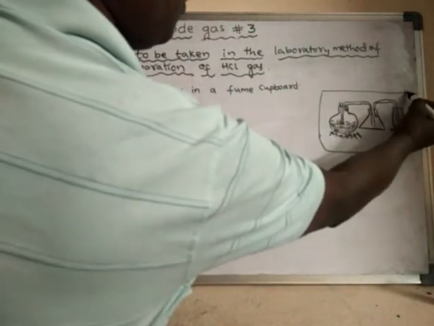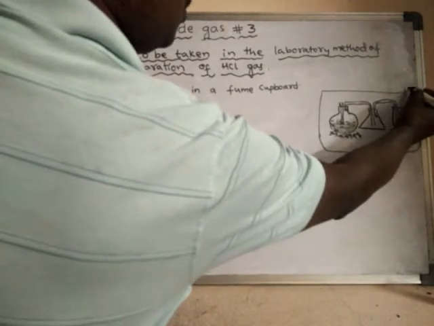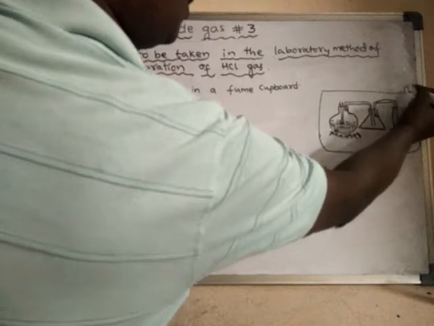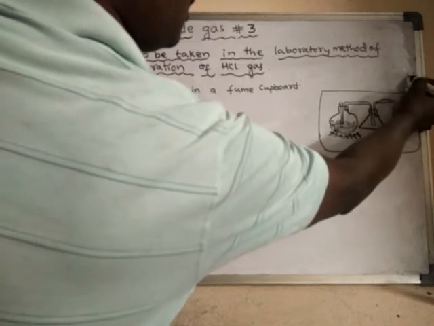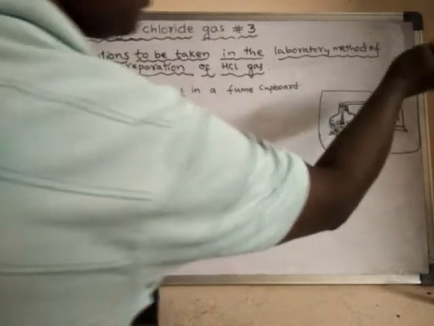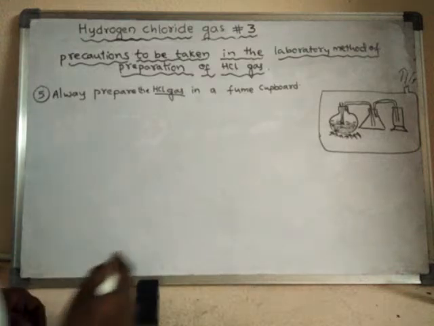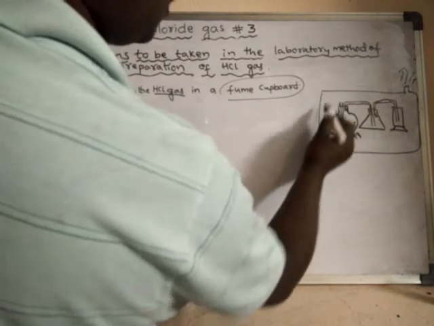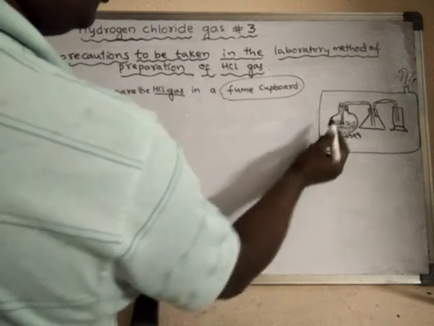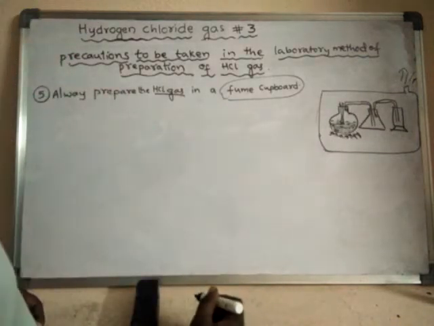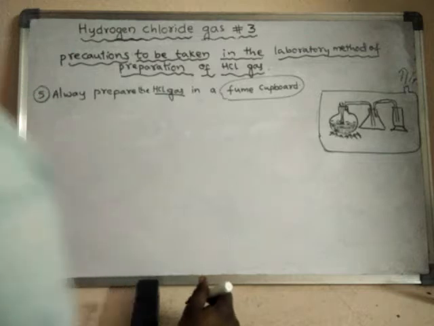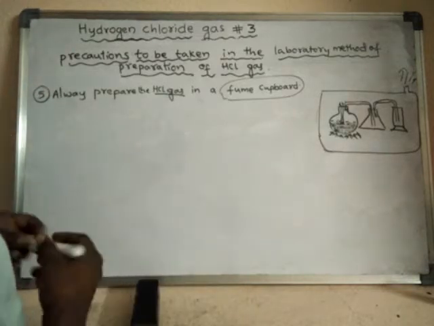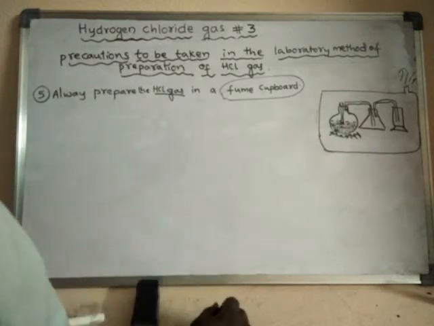There will be some outlet, and any gas that leaks will escape only through that outlet. So inside the fume cupboard only we have to prepare the HCl gas, in order to avoid the leakage of HCl gas into the atmosphere.